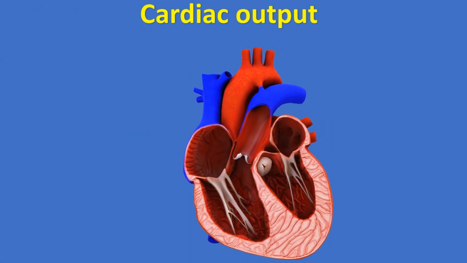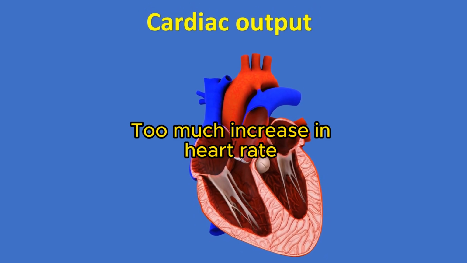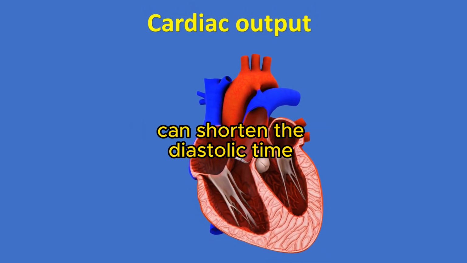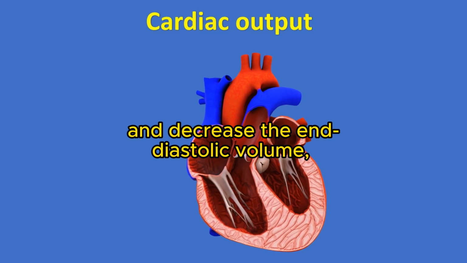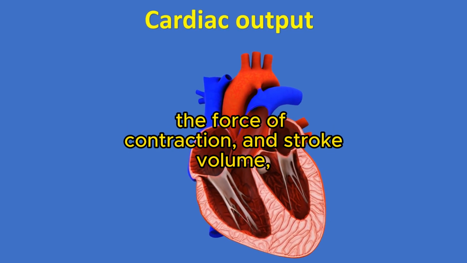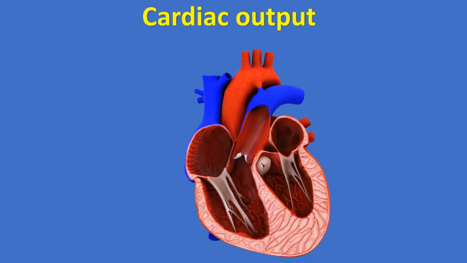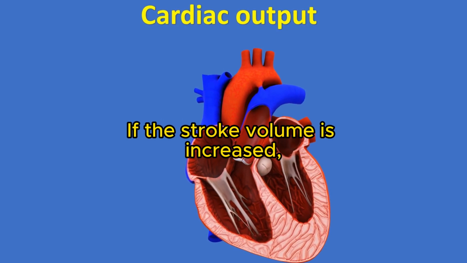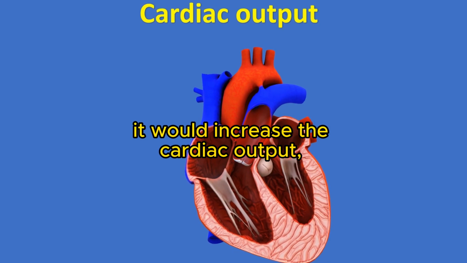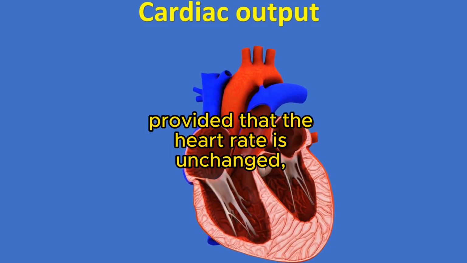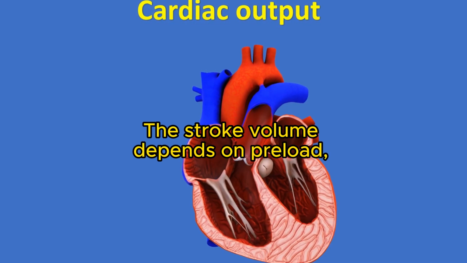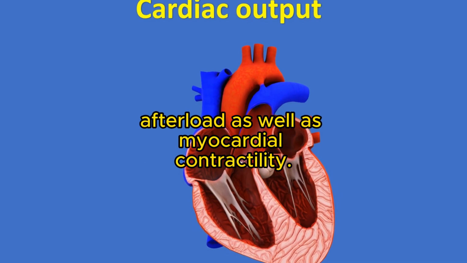Too much increase in heart rate can shorten the diastolic time and decrease the end-diastolic volume, the force of contraction, and stroke volume, and decrease cardiac output. If the stroke volume is increased, it would increase the cardiac output, provided that the heart rate is unchanged. The stroke volume depends on preload, afterload as well as myocardial contractility.